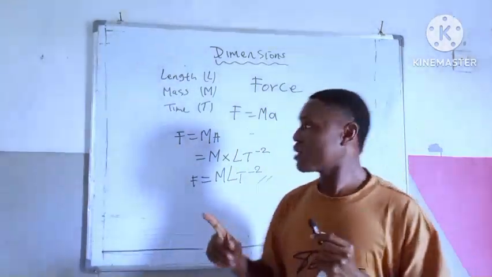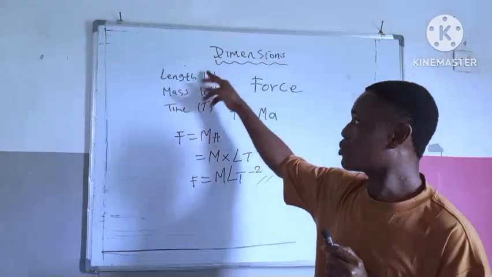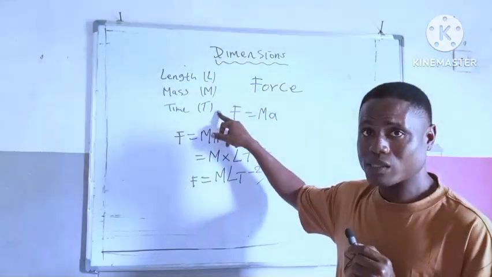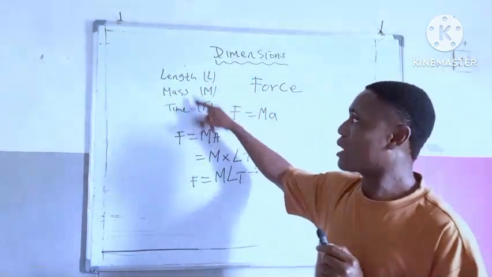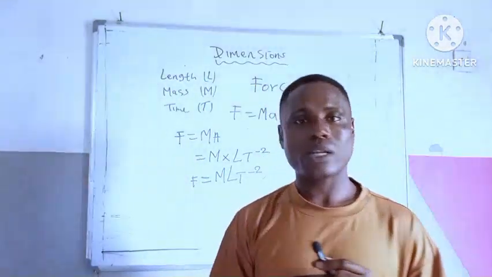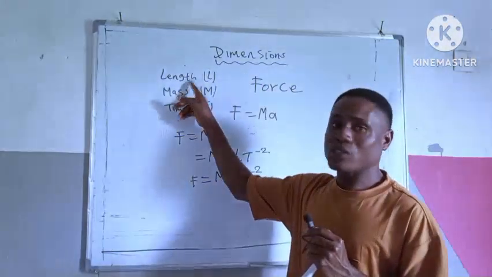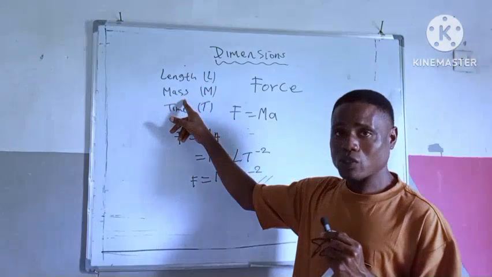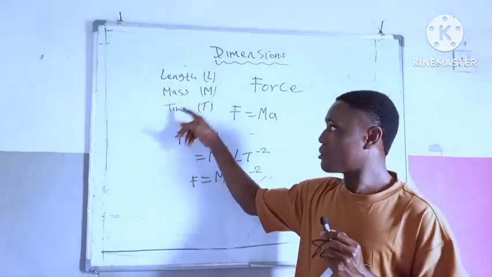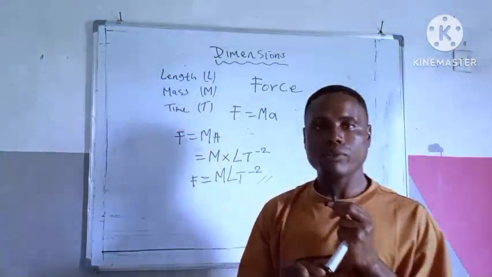So that's why anything you have, you have to convert it to rhyme with these symbols, okay? Because these are the approved quantities used in writing down the dimensions of any other quantity in physics. Are you getting it? So the dimension of length is L. The dimension of mass is M. The dimension of time is T.